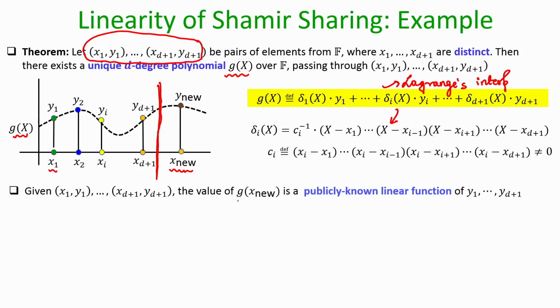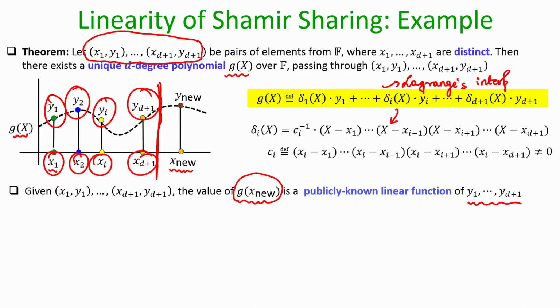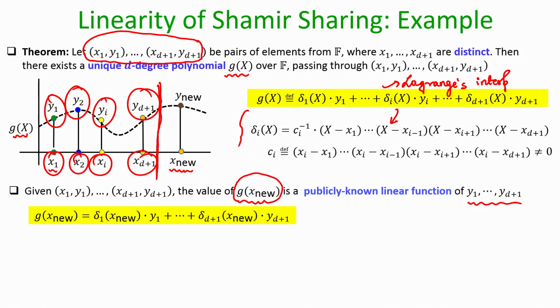My claim is that the value of this polynomial g at x equal to x new is a linear function of the existing y values and the existing x values. Why so? Because to compute the value of this g polynomial at x equal to x new, I just have to substitute x equal to x new everywhere in all the delta polynomials. So, that is what I have done.